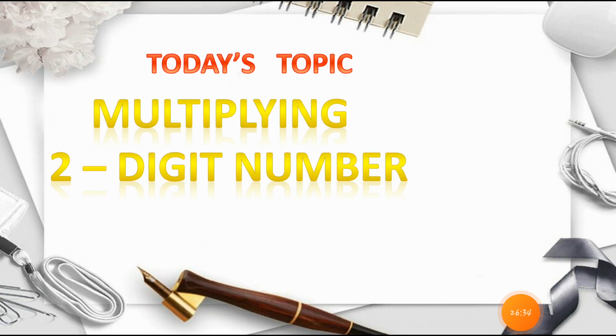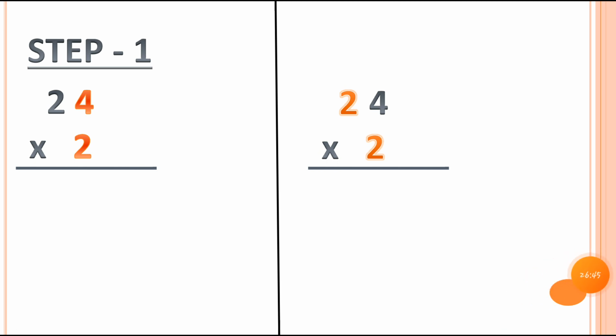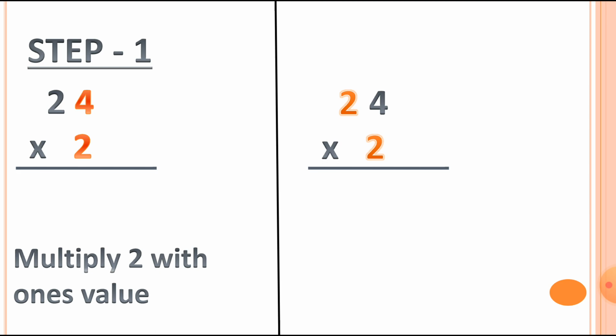Now let's see the multiplication of a 2-digit number. Let's see the example of this. First of all, I am showing stepwise how we can do a 2-digit multiplying sum. Here is step 1: multiply 2 with the ones value. We multiply 2 with the ones value, which is 4. Here 2 4s are 8. So the first step is complete.